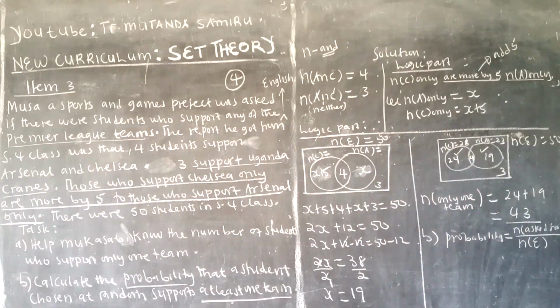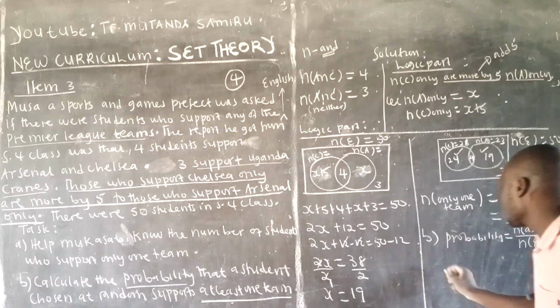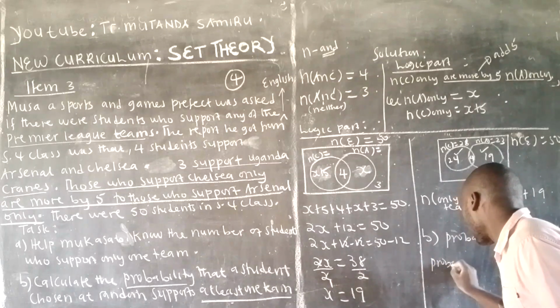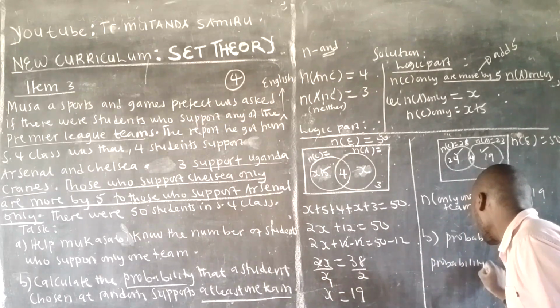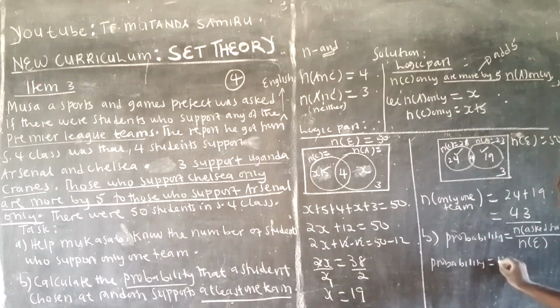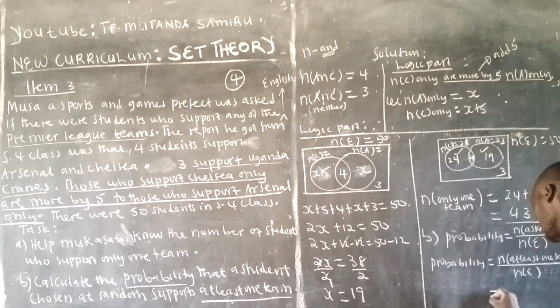And let's step in for that. Probability is equal to, now what I've asked for is the number in at least one team, over the number in the universe. So that's what I'm meaning. What they're asking for is those who supported at least one team, over the number in the universe. So that fraction gives you what we call the probability, and probability is more like a chance.